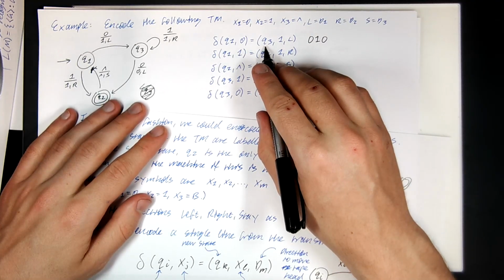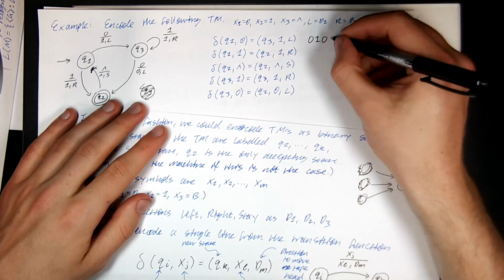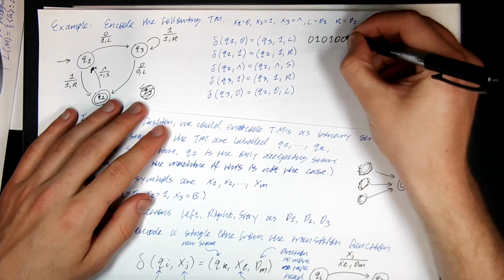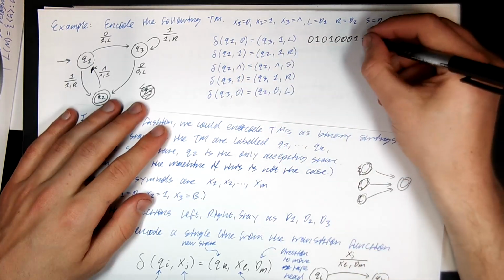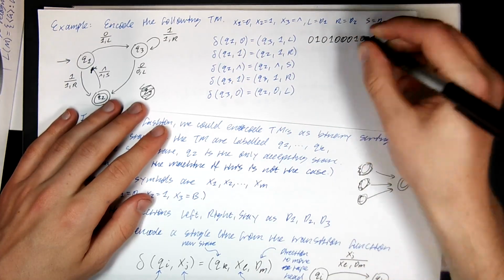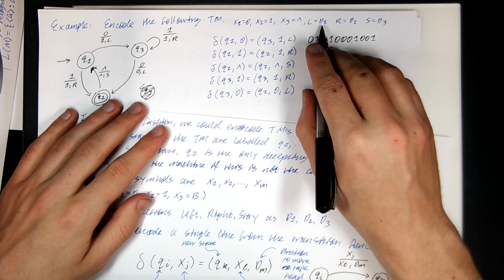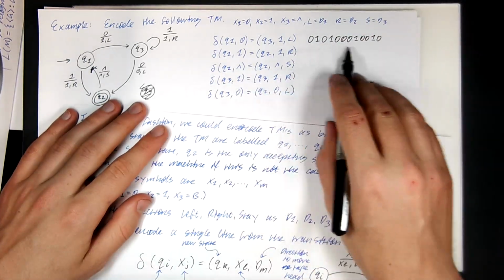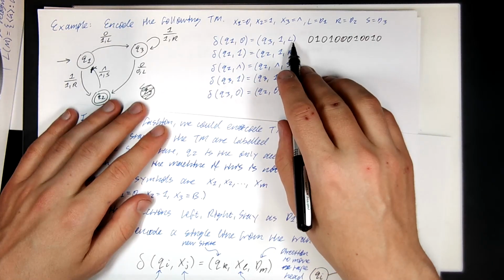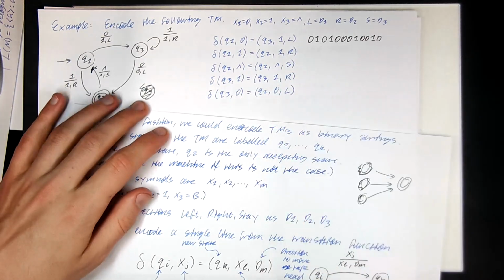Transition to state Q3, so that's going to be 3 zeros. Write a 1 to the tape, a 1 is x2, so 2 zeros. And then move left, which is D1, which is a single 0. So this string here encodes this line of the transition function, and then we can fill in the rest of this.